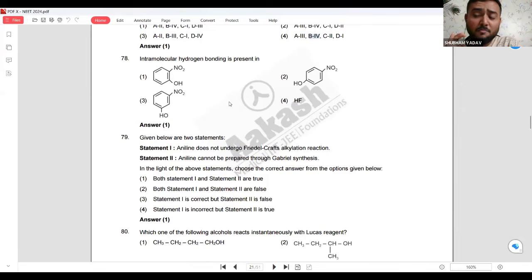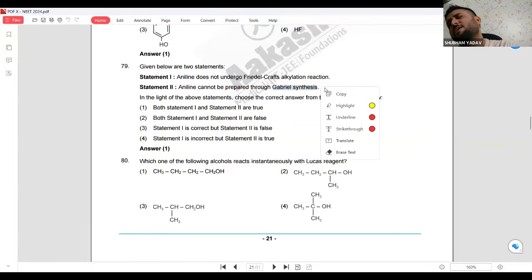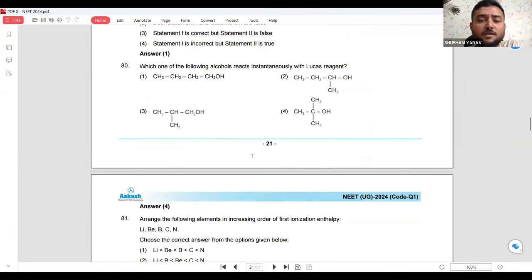Hydrogen bond is very important. Please read that. They have asked two questions in one. Aniline Friedel-Crafts, I hope you know this Friedel-Crafts alkylation reaction. Gabriel synthesis is nothing but, don't get confused, it is the Gabriel phthalimide reaction also only. Okay, I hope you know what is Gabriel phthalimide. It is that only.